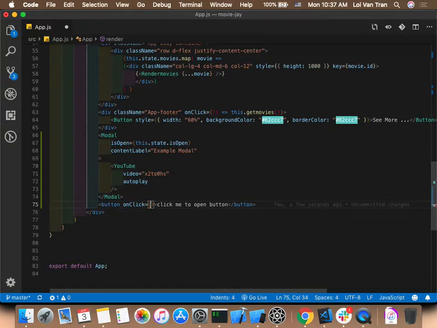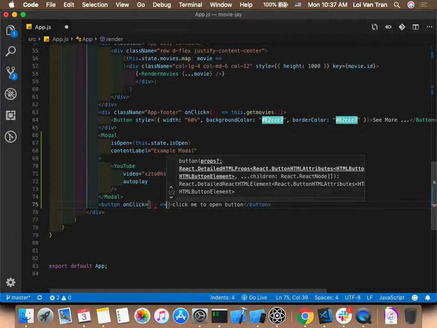What typically goes in an onClick? A function. Yes, thank you, Ray. And what do we want to do in this function? Well, no. We want to do something with the modal, right? We want the modal to open, right? But what needs to change in our application before we can open the modal?